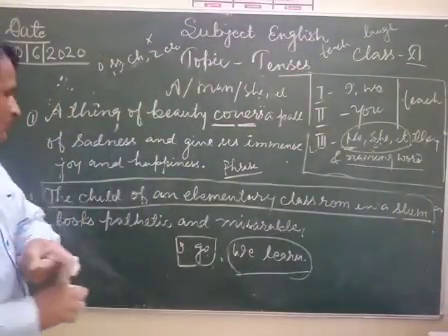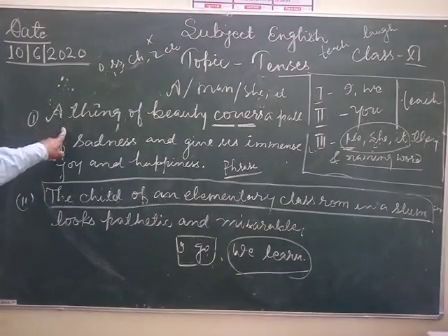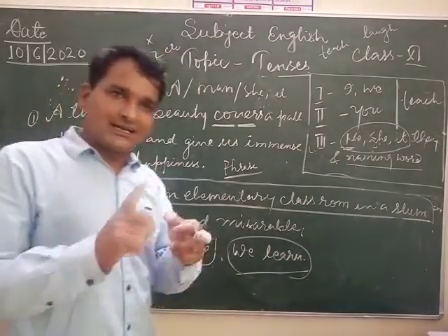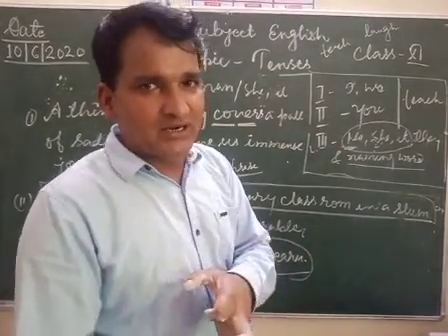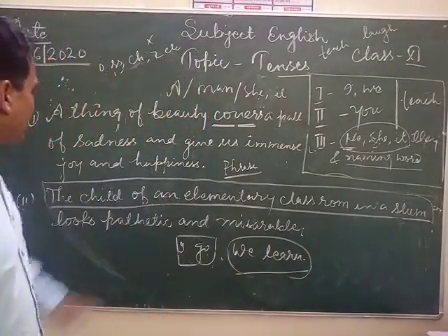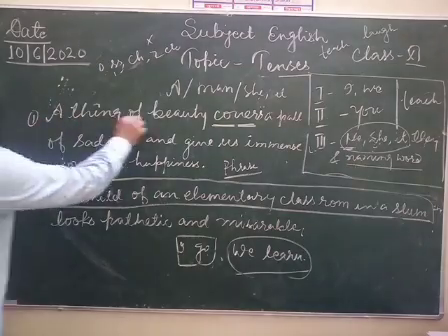And one more thing, my dear students, each and every subject has two parts. One is called subject part and the other is called predicate part. Like this sentence, a thing of beauty.